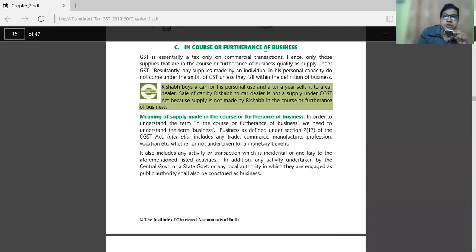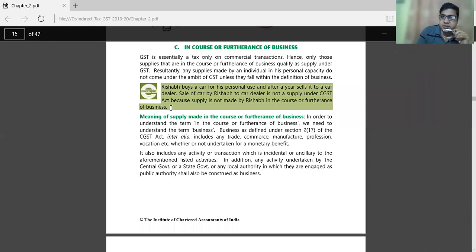Now, one more terminology under supply: furtherance of the business. I will take one example. Rishabh buys a car for his personal use and after a year sells it to a car dealer. The sale of the car by Rishabh to the car dealer is not a supply under the GST Act because the supply is not made by Rishabh in the course or furtherance of the business.